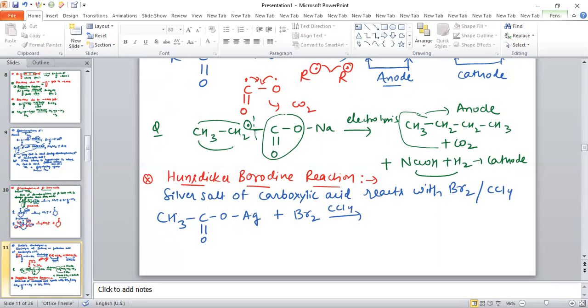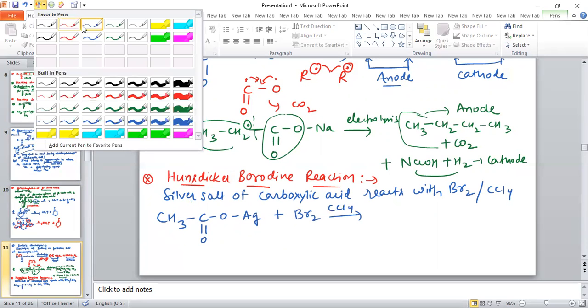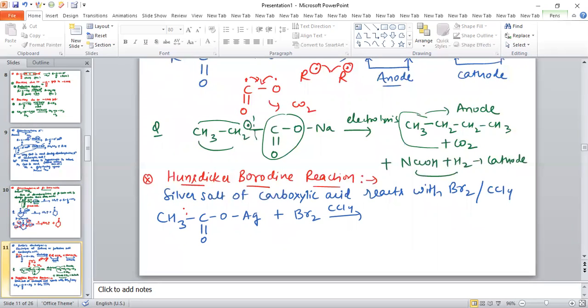What happens? Again, this bond will break homolytically, one electron on this carbon and one electron on the other, giving a CH3 free radical. This bond also breaks homolytically, one electron on oxygen and one on Ag. The Br-Br bond also breaks homolytically, giving Br free radicals.